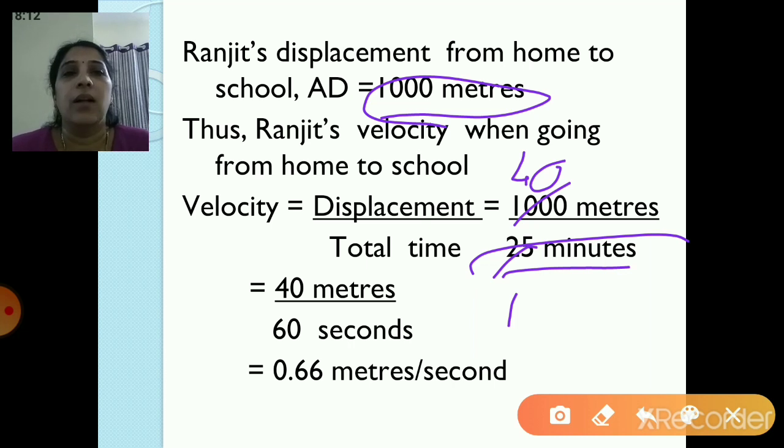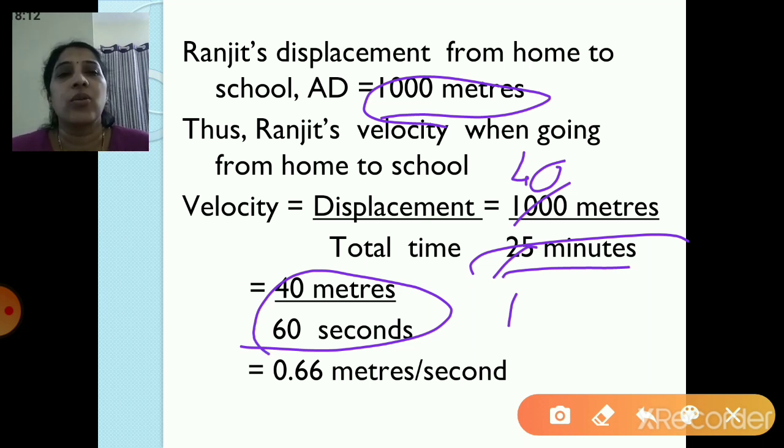Now children, velocity unit is meter per second. So 1 minute is equal to 60 seconds. So that's the reason I have written 40 meters upon 60 seconds. So you cut this 0 and 0. Now you divide 4 by 6. So you will get the answer as 0.66 meters per second.